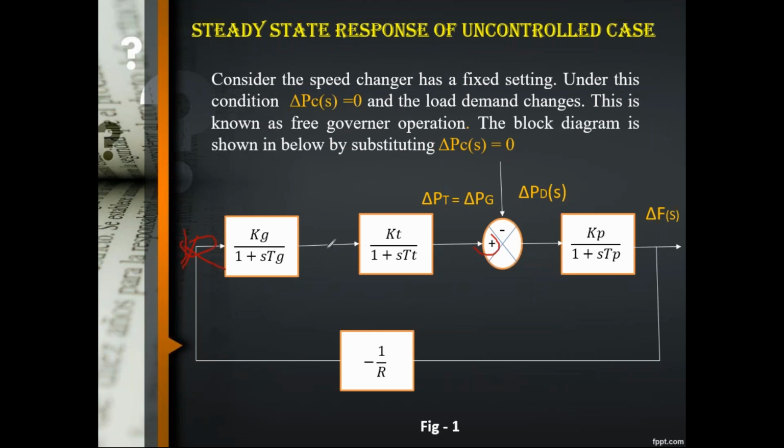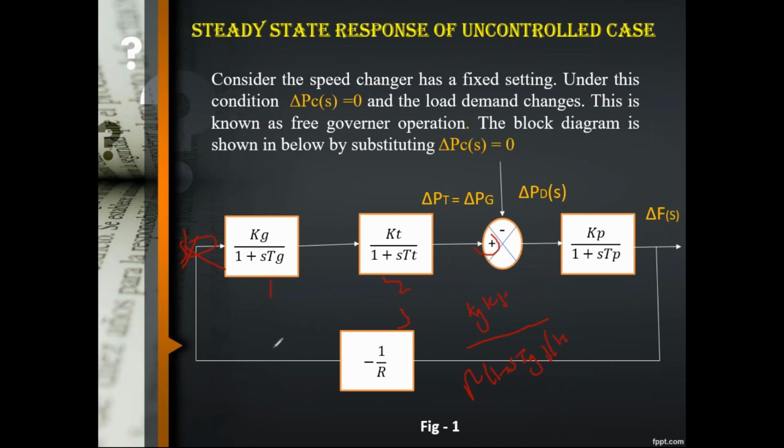Now all three blocks, 1, 2, 3, are in series, right? So they are cascade blocks. Just combine these blocks, what will you get? K_g K_t divided by R into (1 plus sT_g) and (1 plus sT_t). See, listen here.